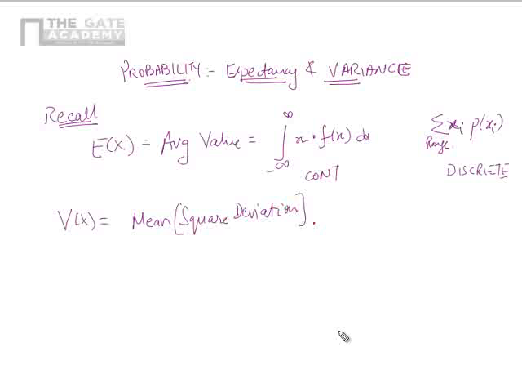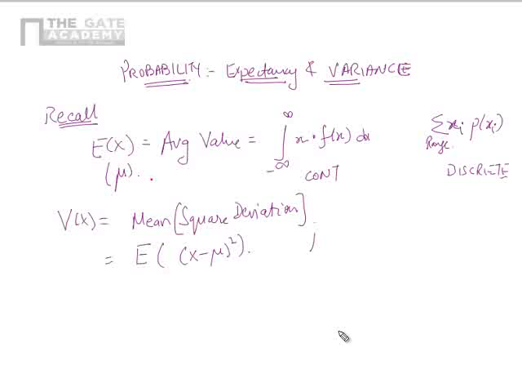We discussed the idea of finding the variance also. Expectancy is like a mathematical machine. Whatever I feed into this machine, it gives the average value of that. So if I feed in square deviation, it will take the mean of the square deviation. So expectancy of square of deviation, that is, x minus mu the whole square, where mu is nothing but e of x.